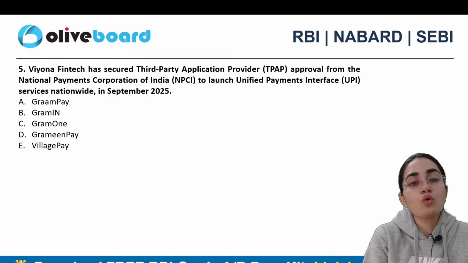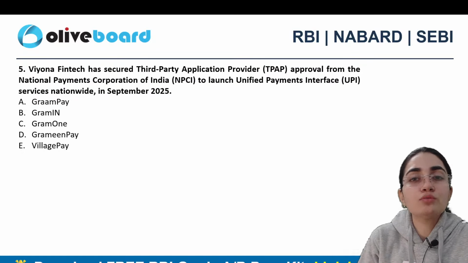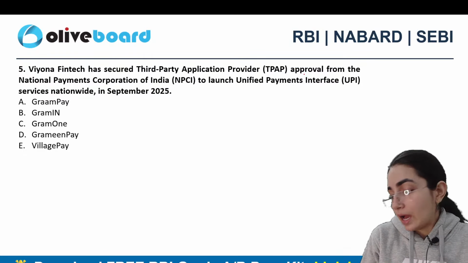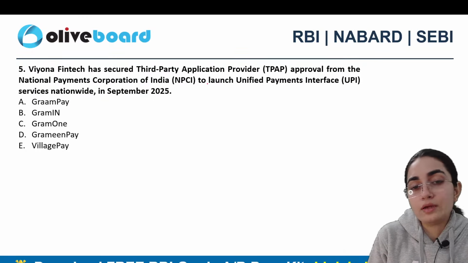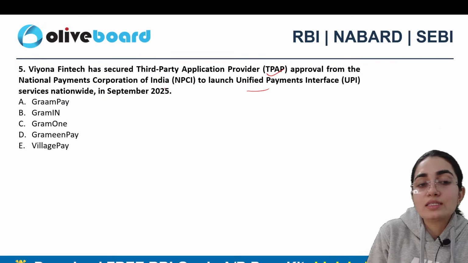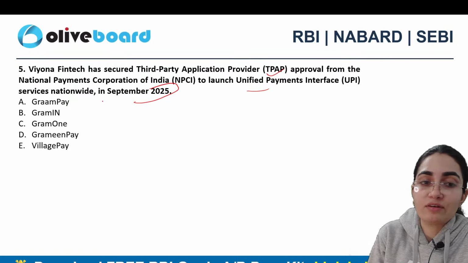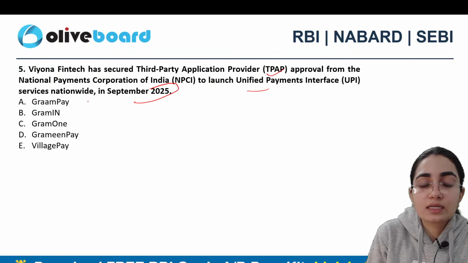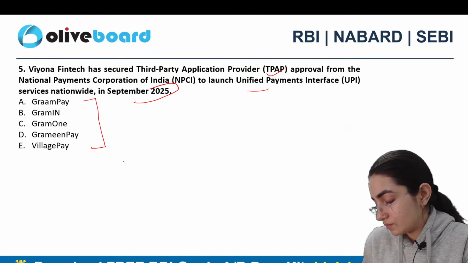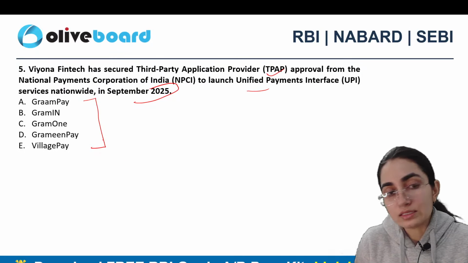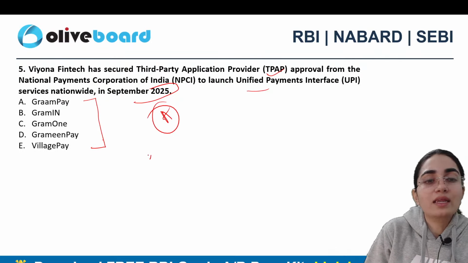of the resolution also. Viona FinTech has secured third-party application provider approval from the National Payments Corporation of India to launch UPI services nationwide in September 2025. Now tell me which is that. Is it Gram Pay, Gram In, Gram 1, Grameen Pay, or Village Pay? Which exactly is the correct answer? Gram Pay. Okay. Anyone else? Very good. A exactly is the correct answer here.